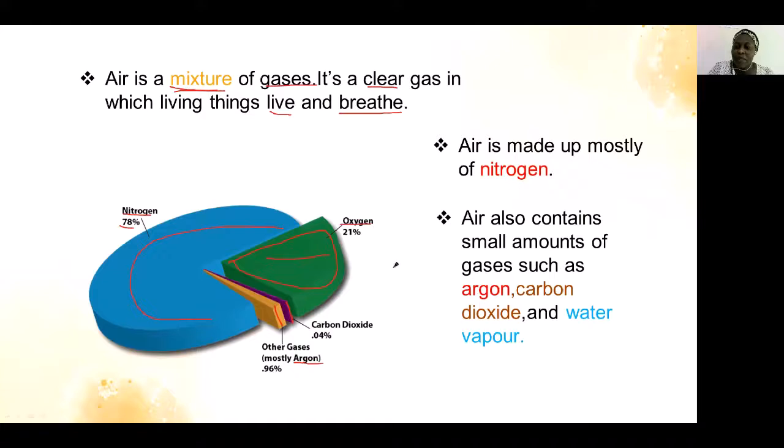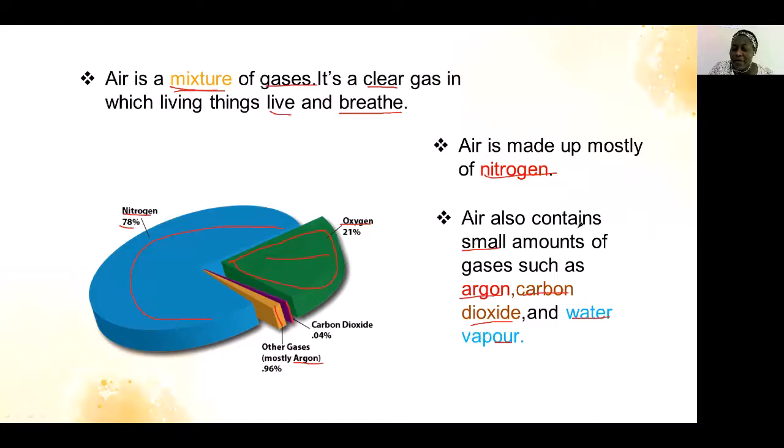Air is made up mostly of nitrogen. Very good. And air also contains small amounts of gases like argon, carbon dioxide, and water vapor.